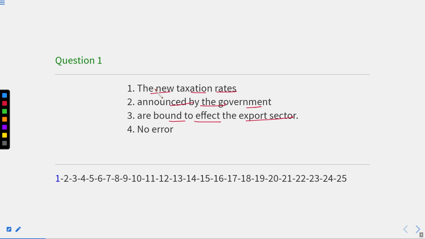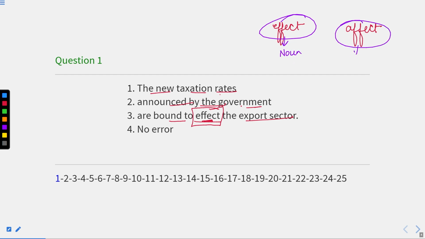Now, the first part of the sentence, the new taxation rates, up to this the sentence is correct. Announced by the government. Who announced it? The government. Are bound to effect. Now, we have two words: effect and affect. Effect is a noun, whereas affect is a verb.